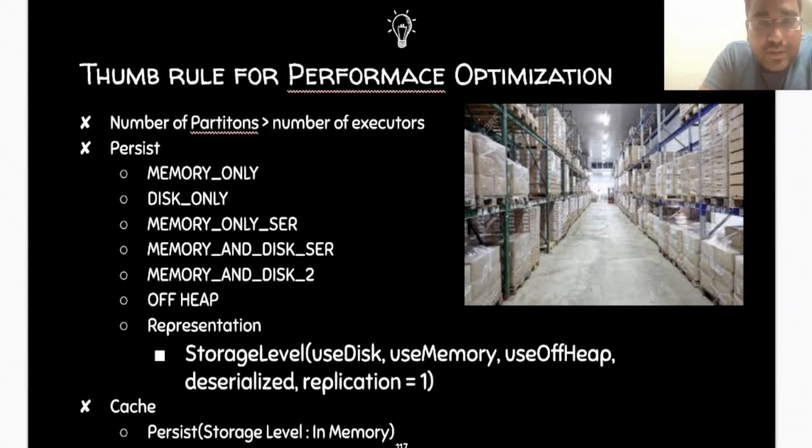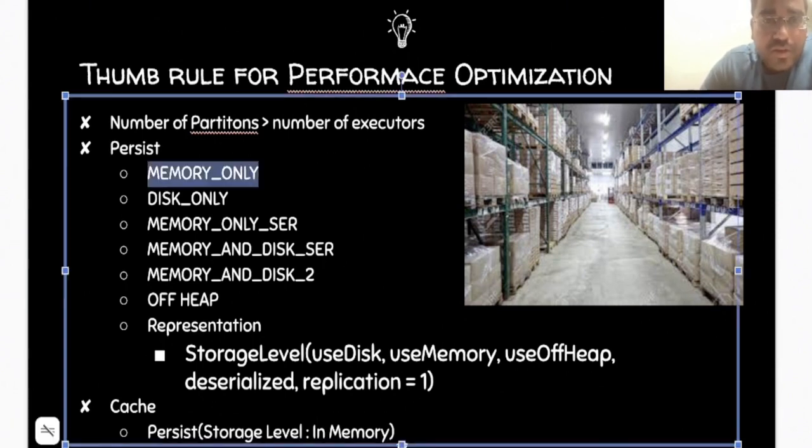Some things you are storing in memory only. And serialization is like your packing. Let's say something needs to be stored at a particular temperature, so you need a box for that, and it is similar to that.